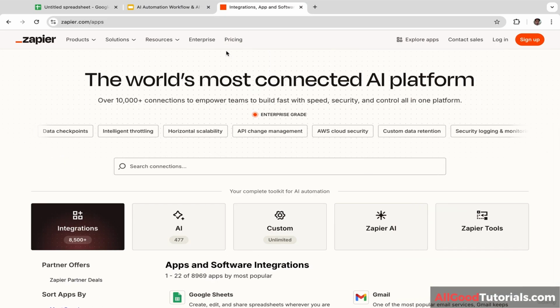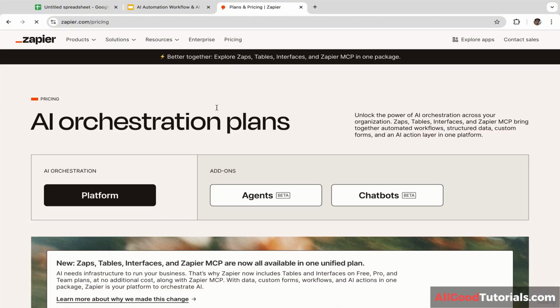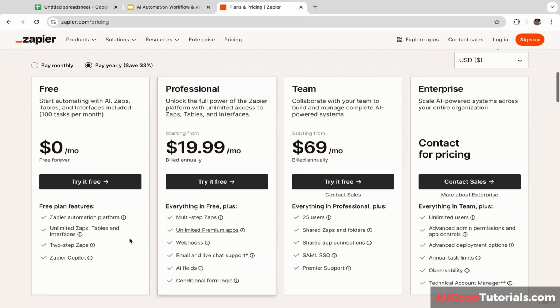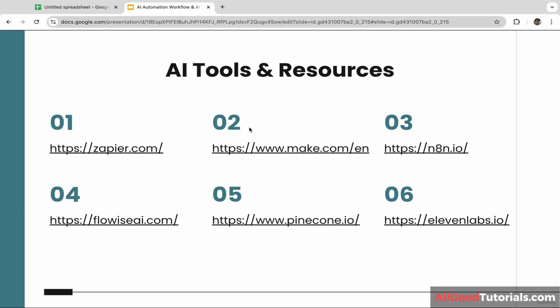And don't worry, Zapier is completely free to use. Let's click on pricing. As you guys can see, Zapier offers a free plan. Look at this. Okay, now let's go back to the slide and let's move on to the second tool, Make.